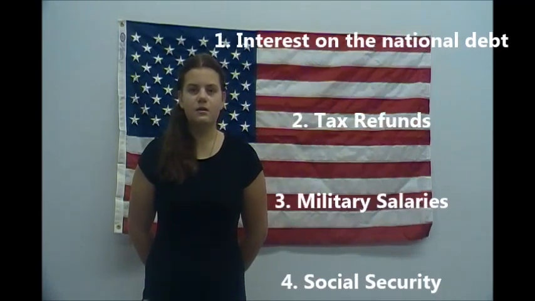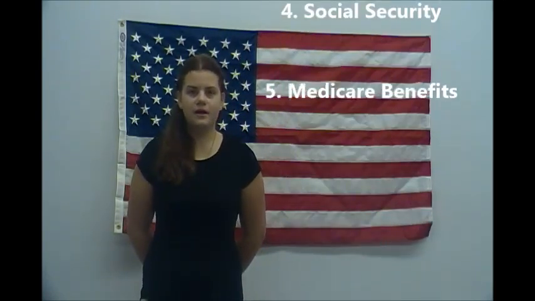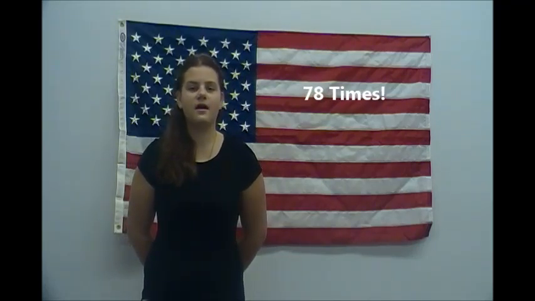The debt ceiling is a restriction on how much money the government can borrow to pay off its existing commitments. New spending is not authorized by the debt limit. Its purpose is only to allow for payments to be made on such things as interest on the national debt, tax refunds, military salaries, Social Security, and Medicare benefits. Since its beginning, it has been raised 78 times to avoid default. Its original purpose was to give the president more freedom to accumulate debt without getting approval first. Once being as low as $49 billion in the 1940s, it was raised to extreme figures.